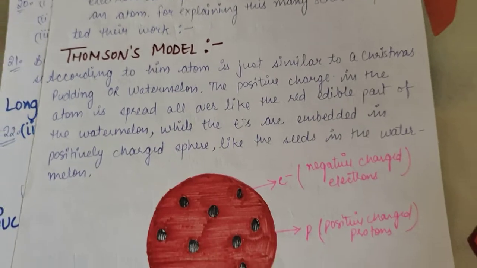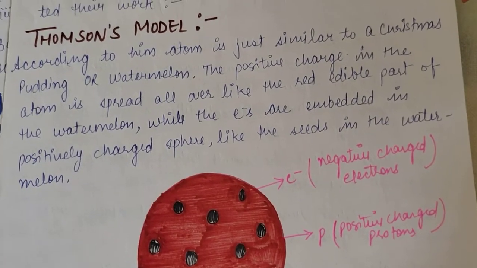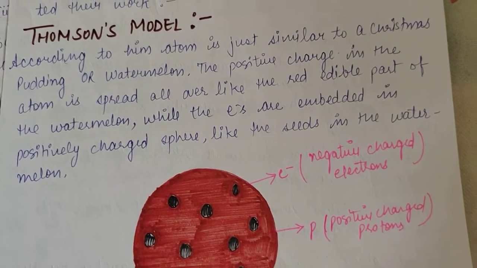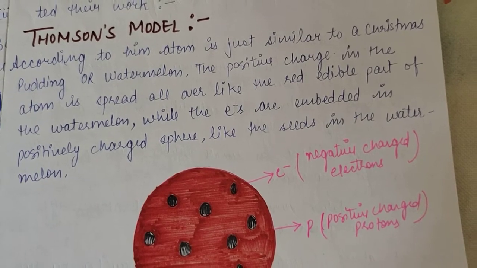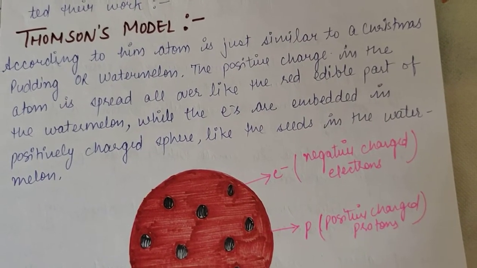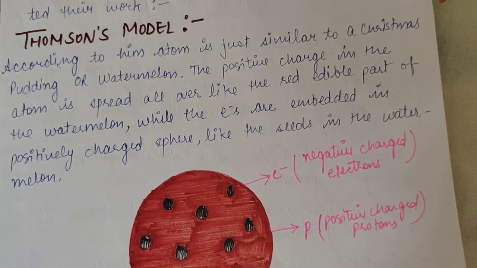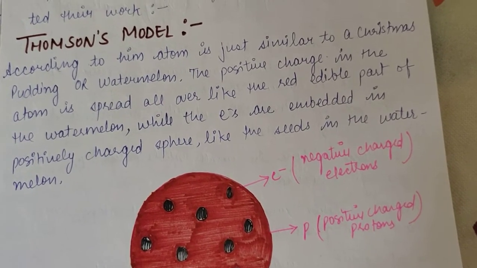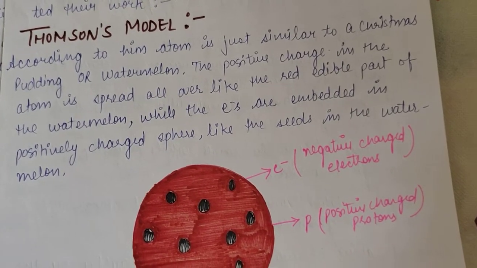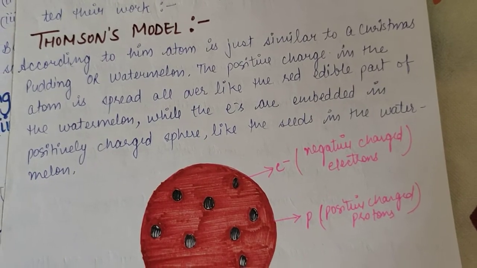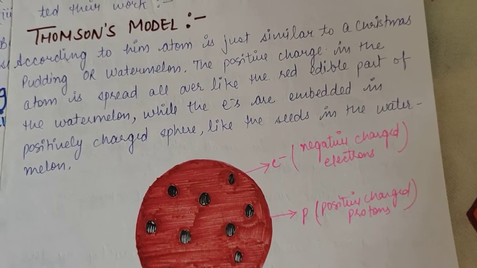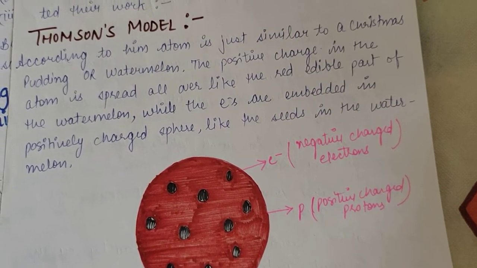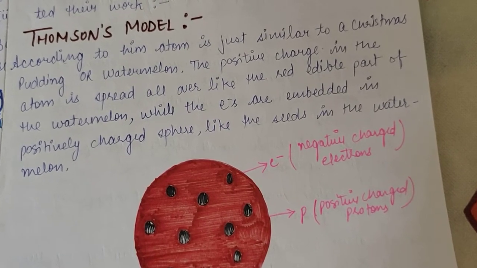Fine. So now the first discovery related to the position of electrons, protons and neutrons in an atom was by J.J. Thomson. He gave his model to assign the position of electrons and protons in an atom. According to him, an atom is similar to a Christmas pudding or a watermelon.